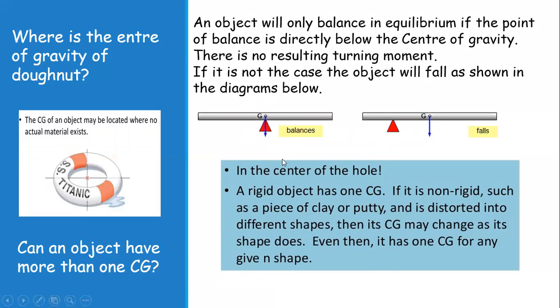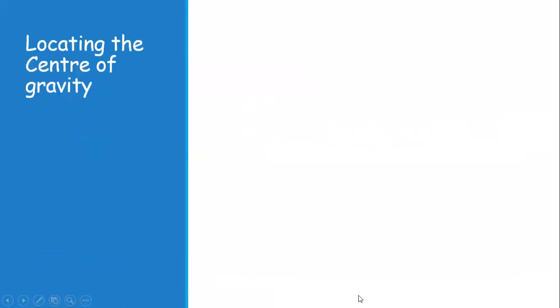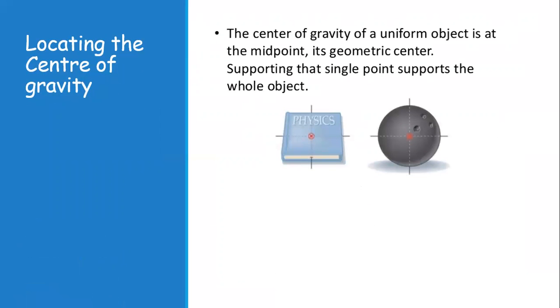But if we give the putty or clay one shape, then for that particular shape it has only one center of gravity. Meaning that for any shape there is only one center of gravity, and the center of gravity point changes according to the shape. Now we are going to locate the center of gravity of some symmetrical objects. This is a geometrical shape, this is also a geometrical shape. So the center of gravity of a uniform object is the midpoint at its geometrical center.